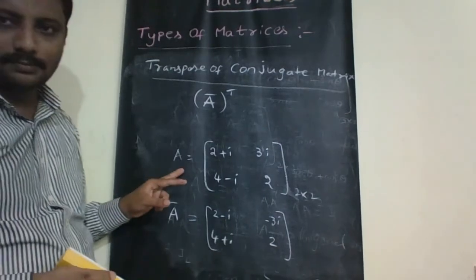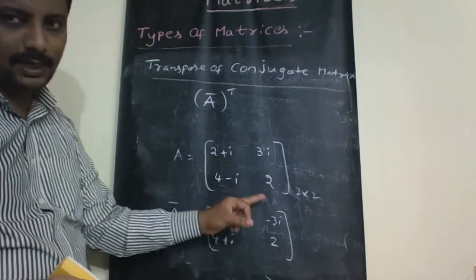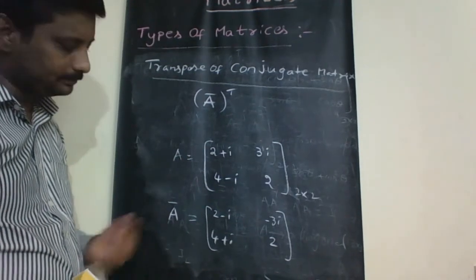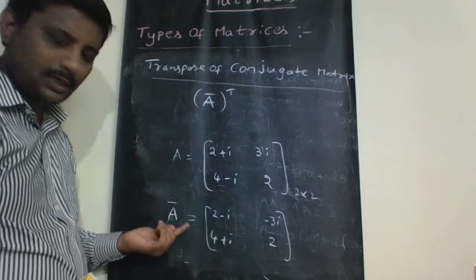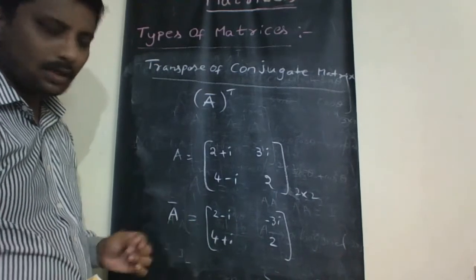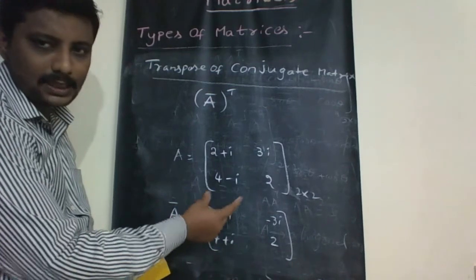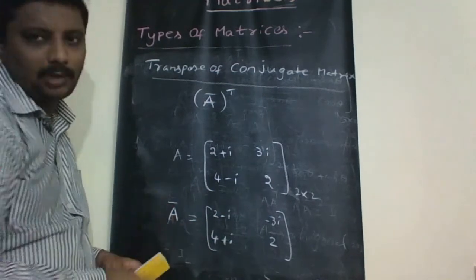A is a square complex matrix, whose conjugate is A bar. Now the transpose of the conjugate, we just interchange rows and columns of A bar.